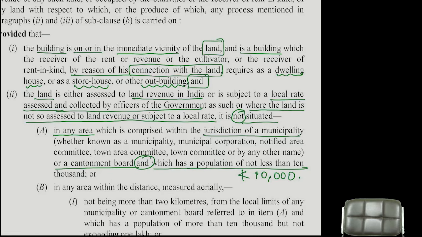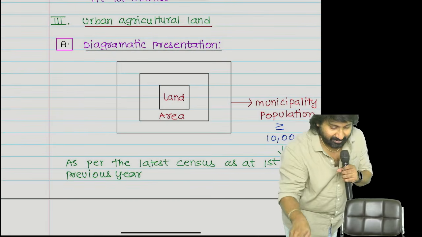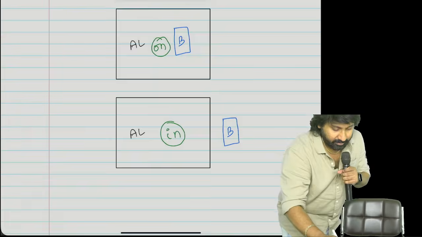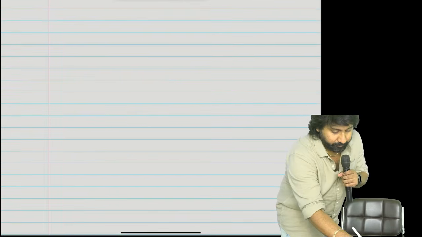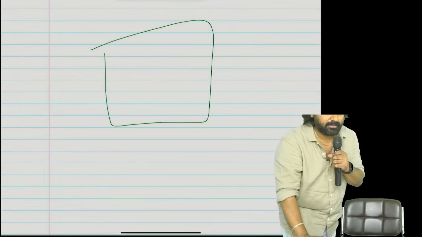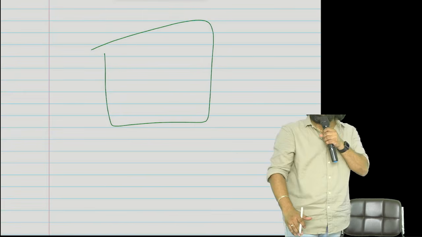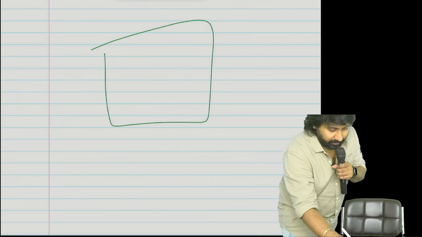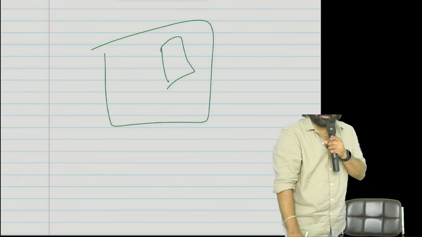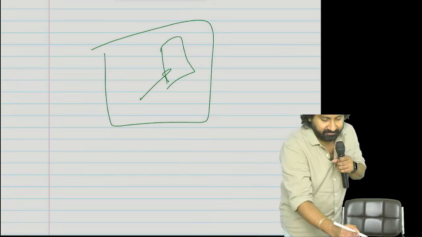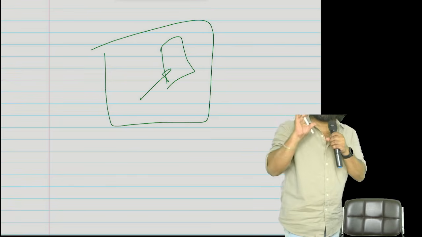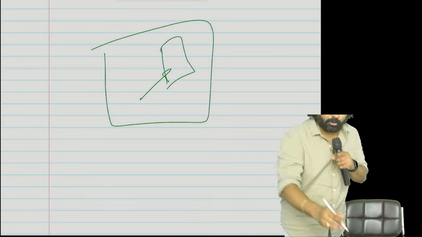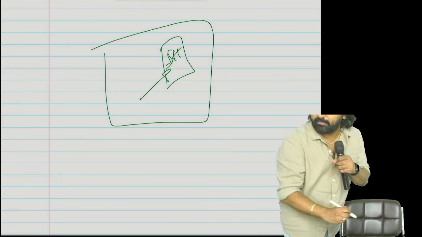Understood or not? Now tell me, shall I ask a question? What is this? Building. In this building, in the immediate vicinity used for agricultural purpose, we are putting the storehouse for agricultural produce.